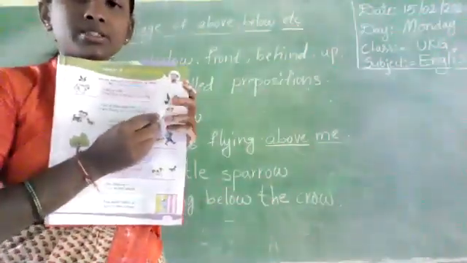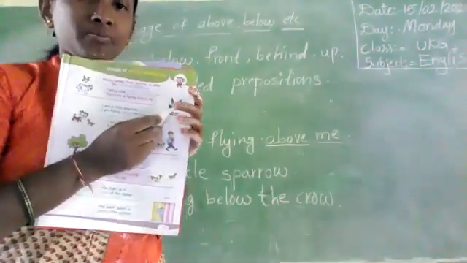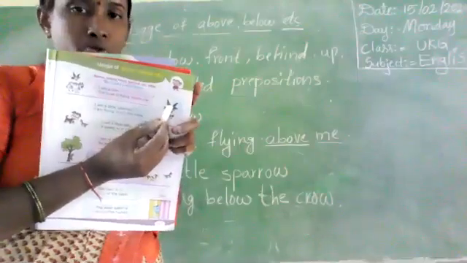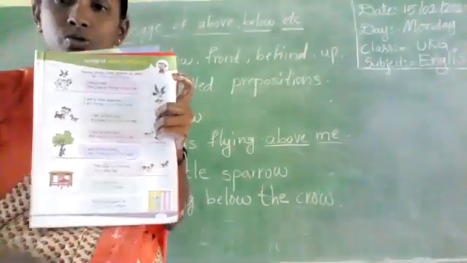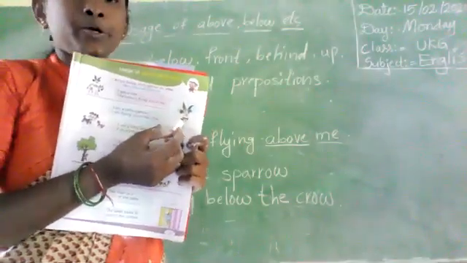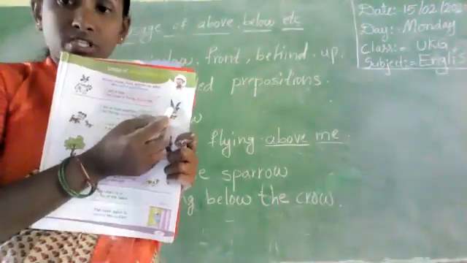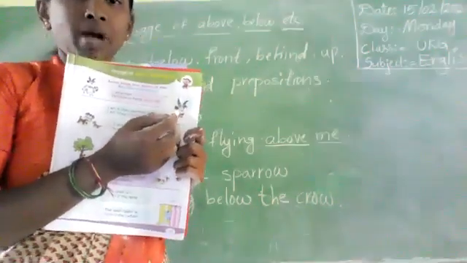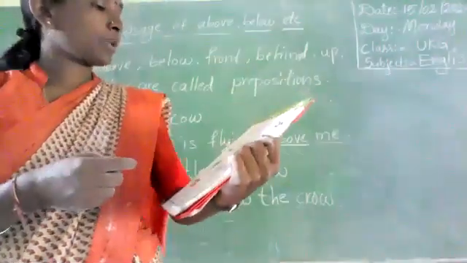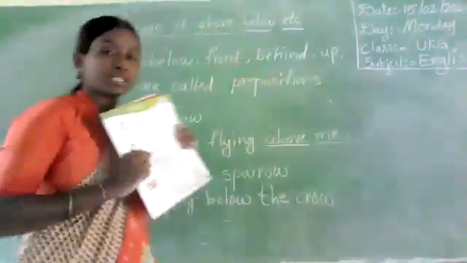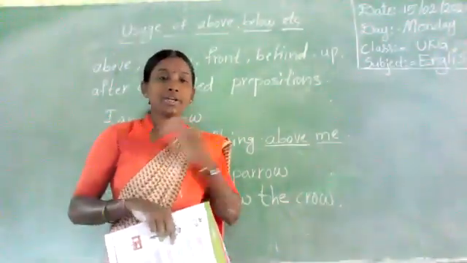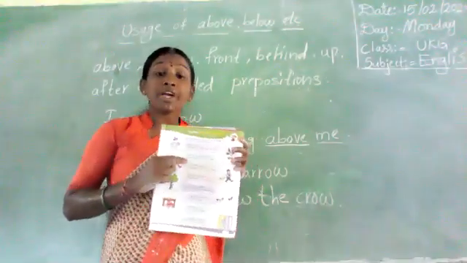See this picture. You observe this picture. This is the crow. This is the sparrow. Here, I am a little sparrow. Where is the sparrow?